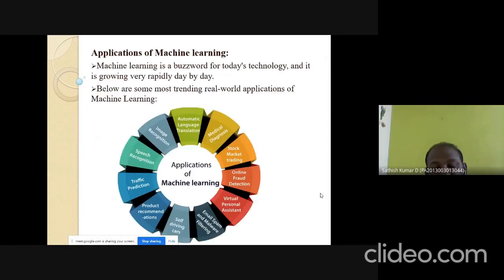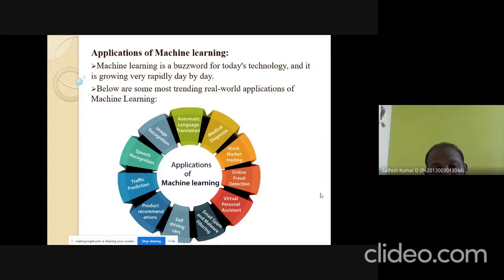Machine learning nowadays is working in all areas like image recognition, automatic language translation, medical diagnosis, stock market trading, online fraud detection, virtual personal assistants, email spam and malware filtering, self-driving cars, product recommendations, traffic predictions, and finally speech recognition.